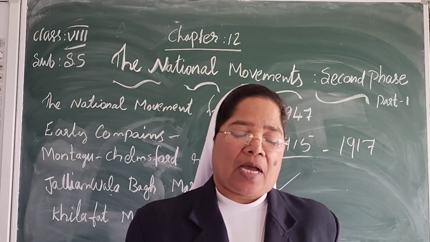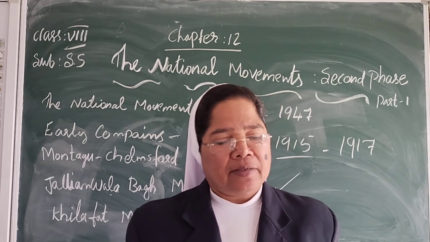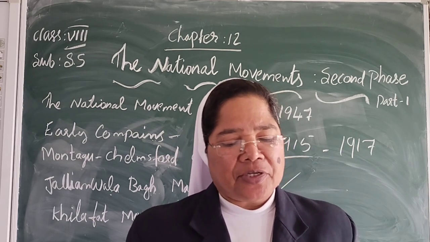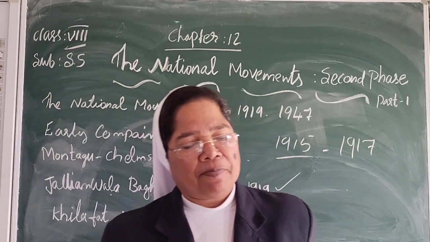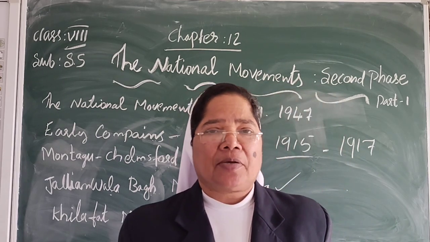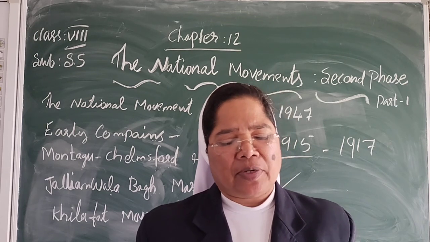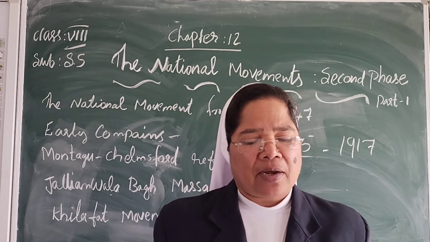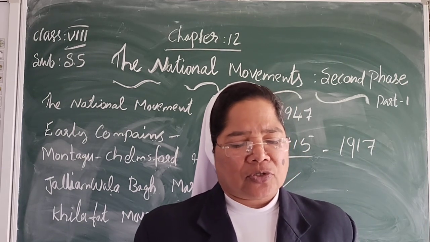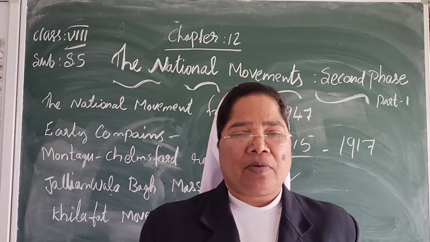There are two brothers, the Ali brothers, Muhammad Ali and Shaukat Ali, who protested against the injustice done to Turkey by Britain after the First World War. Turkey was important to the Indian Muslims. The Sultan of Turkey was the Khalifa, the head of the Muslims.